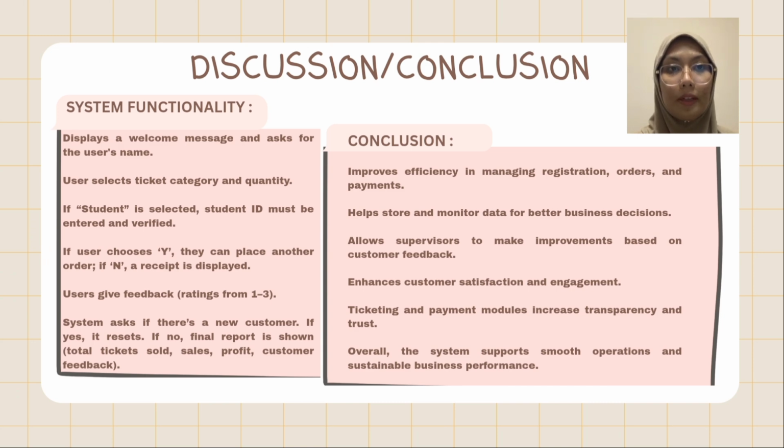Discussion and conclusion part. The program starts by greeting the user and asking for their name. Users can then select the ticket category and quantity. If student is chosen, a student ID must be entered. After ordering, the user can choose to make another order or print the receipt. They also give a feedback rating from 1 to 3. If it's a new customer, the system resets. If not, it shows the final report, including total sales and feedback.